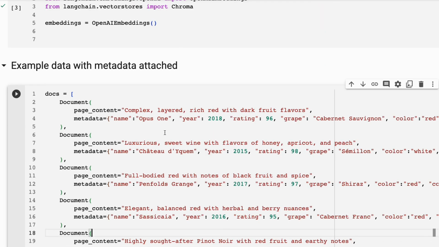So we've got our data in here, and you could spend quite a bit of time going through and working out the best metadata for your particular use case.